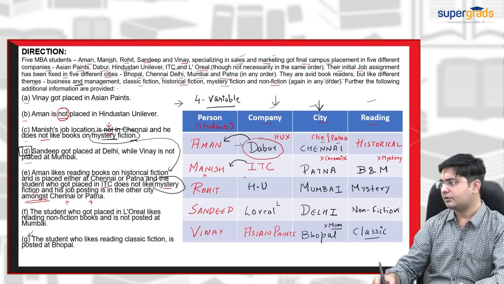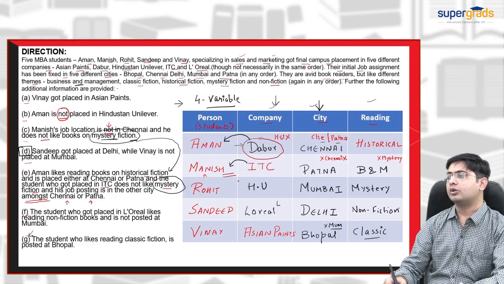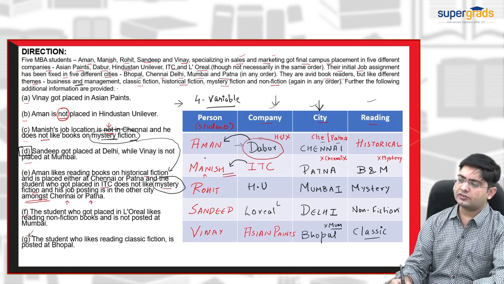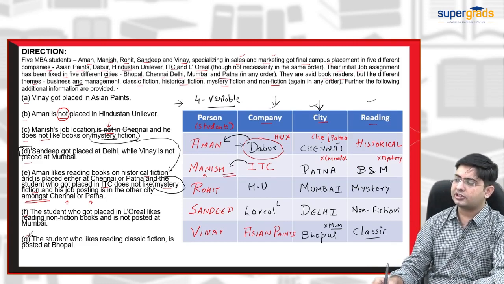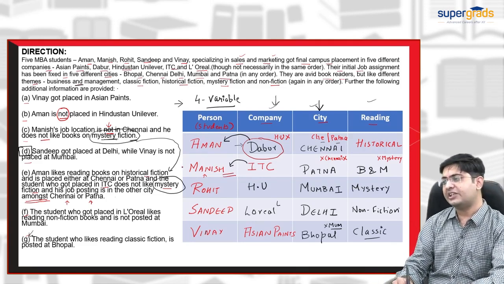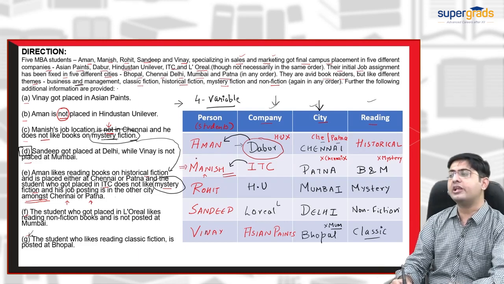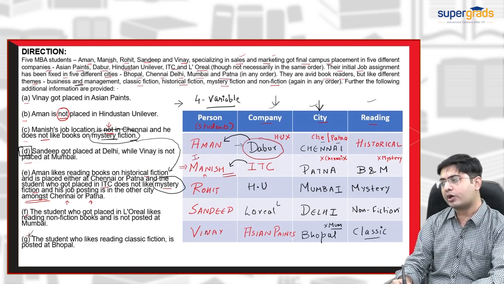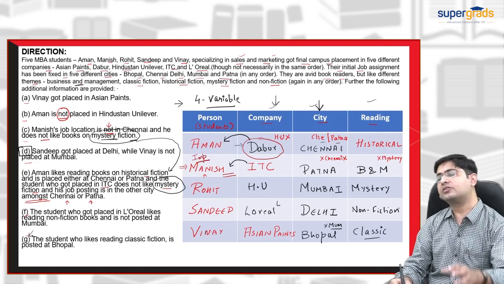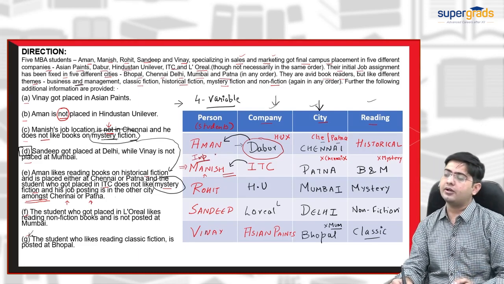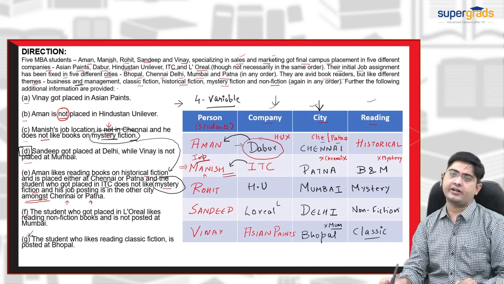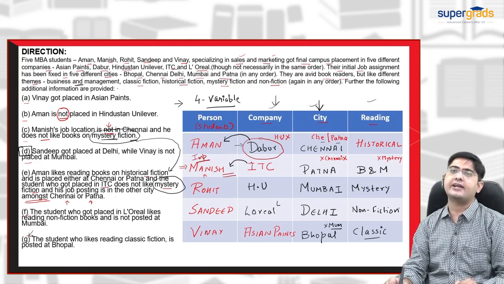Business and management, that is Manish. Guys, can you focus on one more thing: the question is based on the Manish part, business and management. This row was the only important part which we have to crack for solving the entire puzzle.